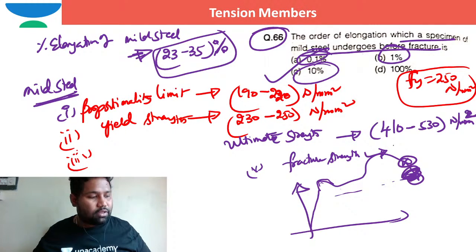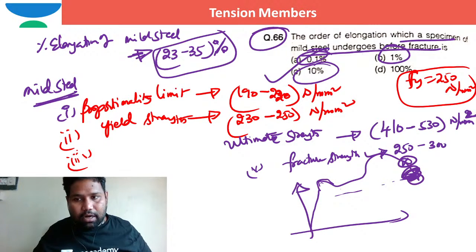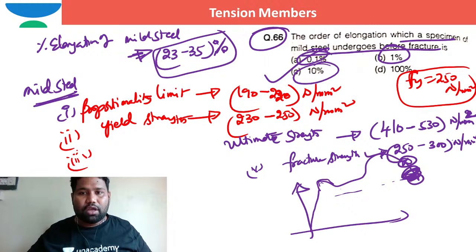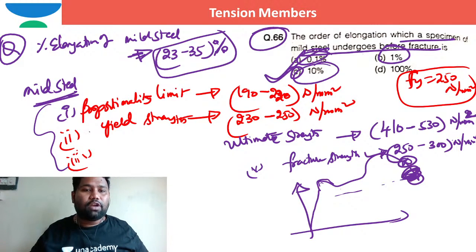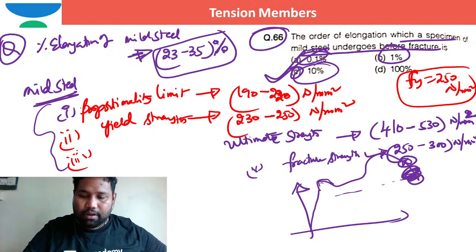So it is 250 megapascal to 300 megapascal or Newton per millimeter square. So option C is the correct option. This is the question that is asked, but this is the extra data that we are providing for mild steel, right?